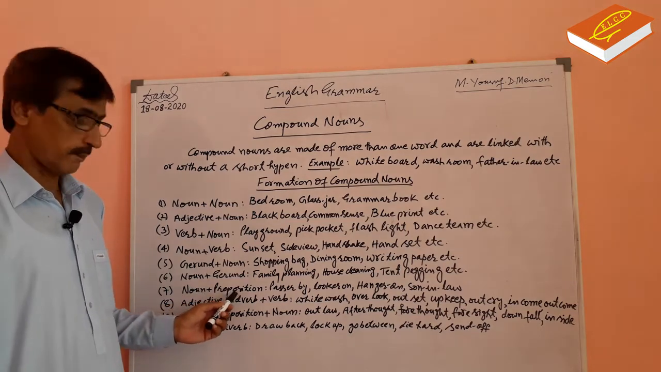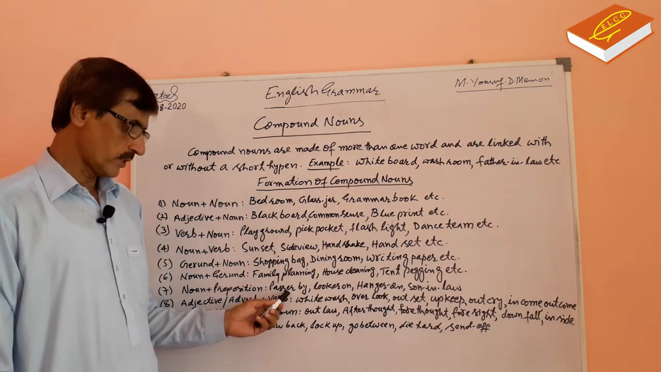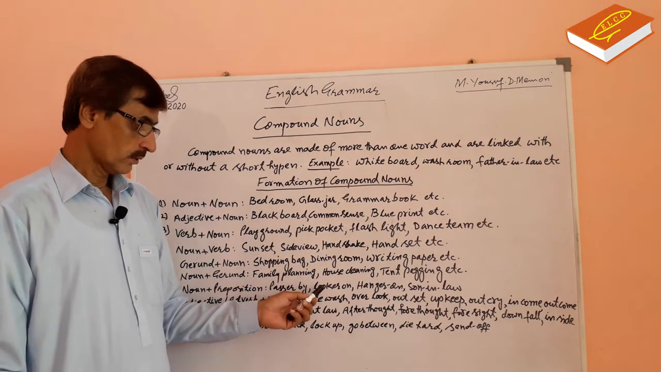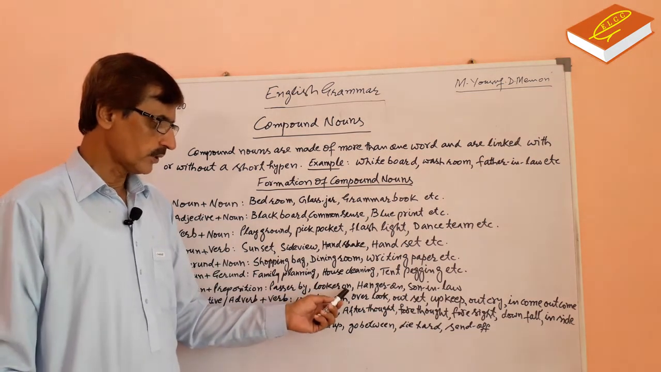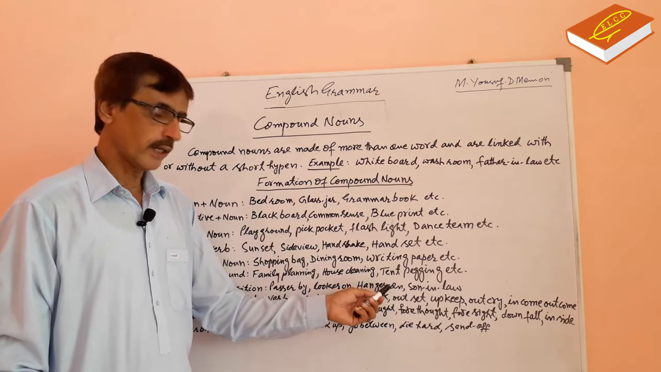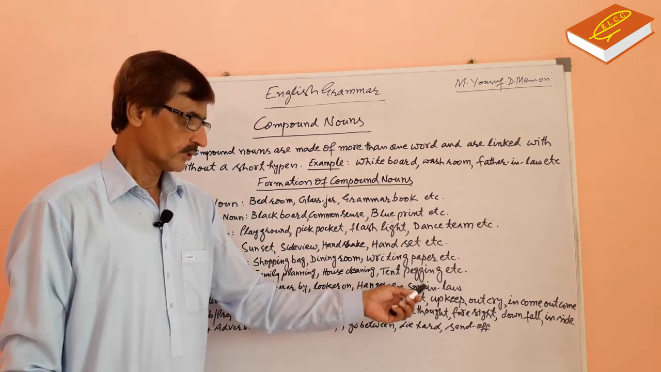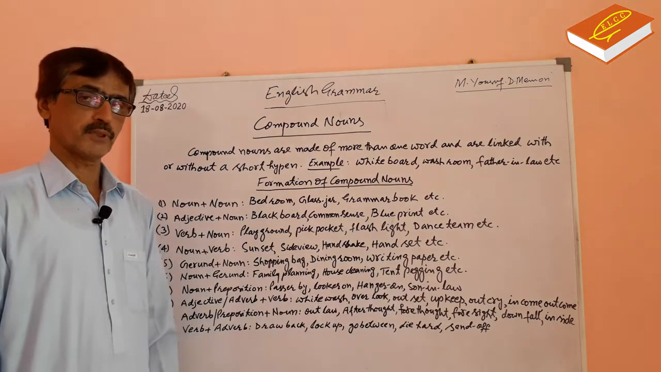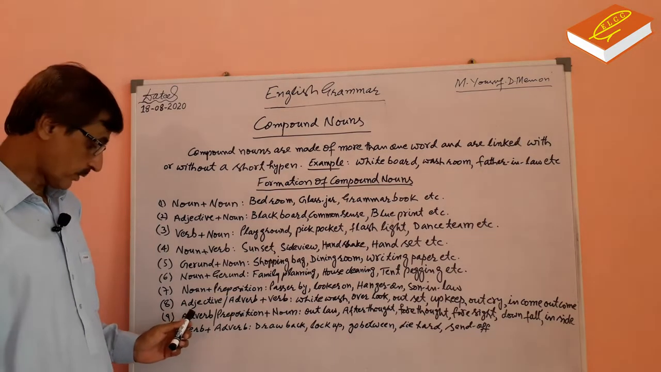And now, seven, noun plus preposition. Passer by. Passer is a noun. By is a preposition. Looker on. Looker is a noun. On is a preposition. Hanger on. Hanger is a noun. On is a preposition. Son-in-law. Son is a noun. In is a preposition. Noun plus preposition.